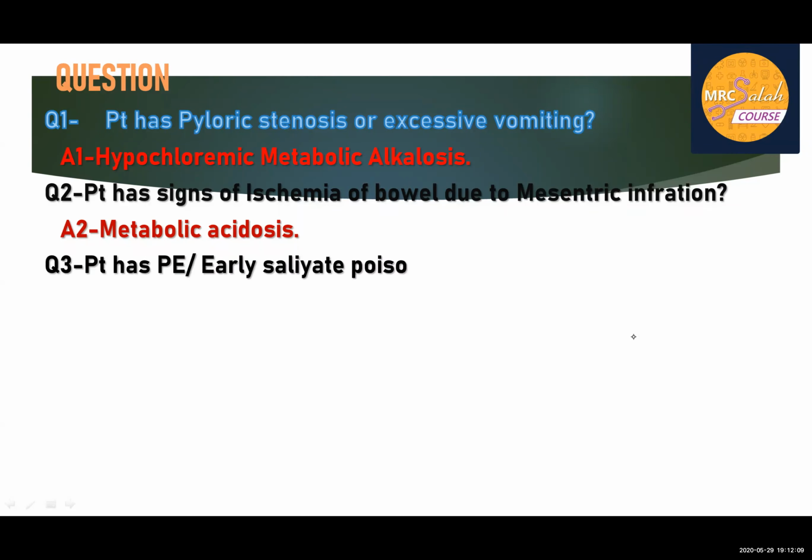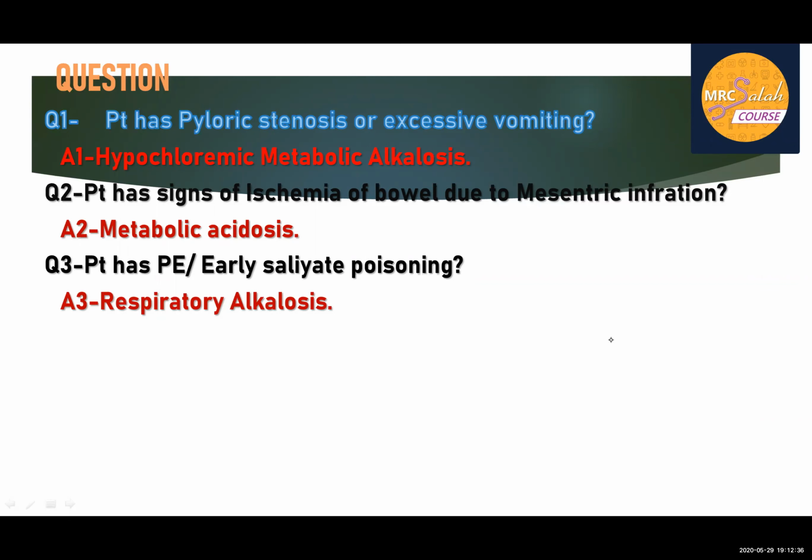Patient has pulmonary embolism or early salicylate poisoning. In these two conditions, the patient will have respiratory alkalosis. Why alkalosis? Because of washing of CO2, hyperventilation. This patient will have hyperventilation, so this will cause washing of CO2, and this will cause respiratory alkalosis. This will be discussed in detail during the course when we are explaining ABG.